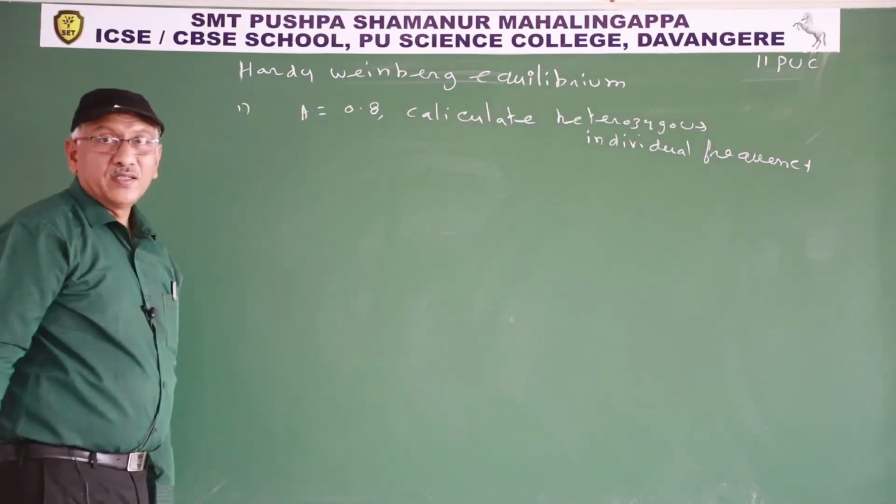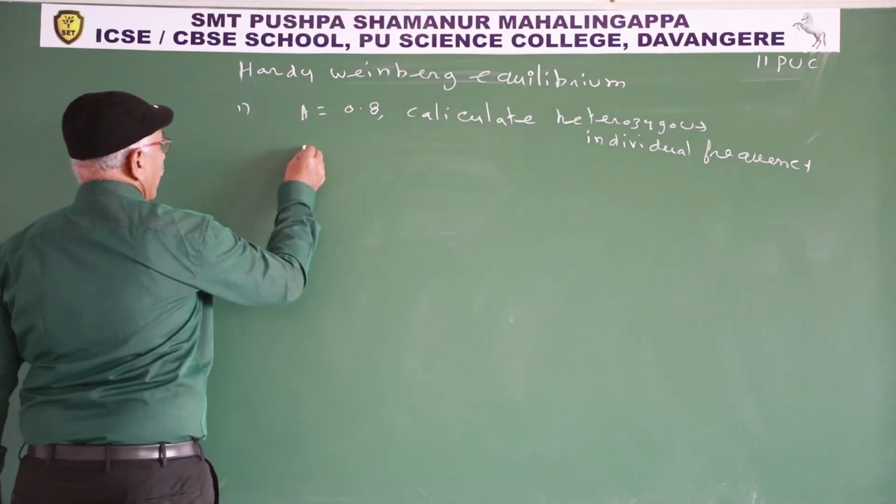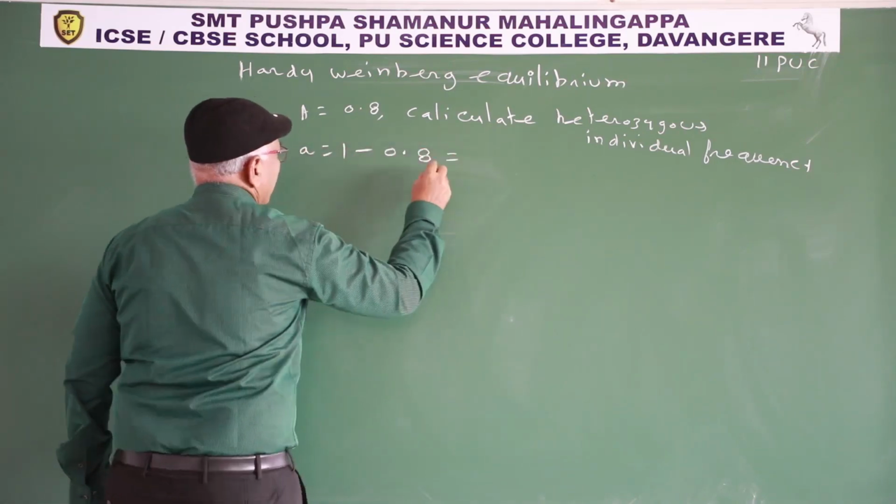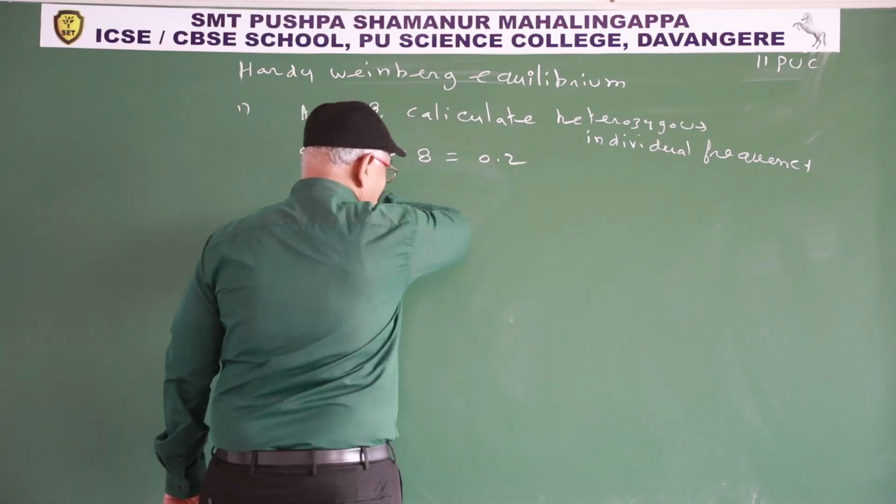Capital A is 0.8, so small a is 1 minus 0.8, that is equal to 0.2.